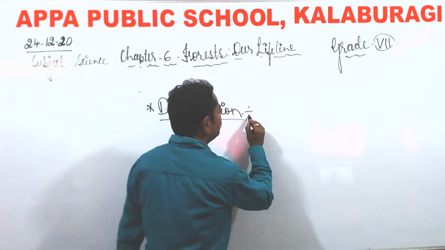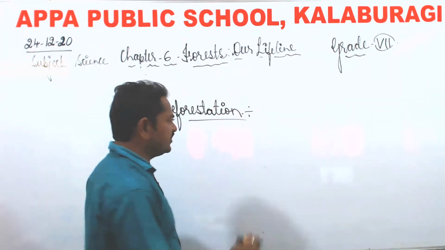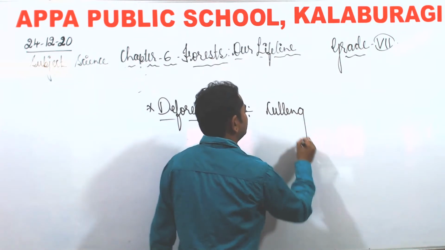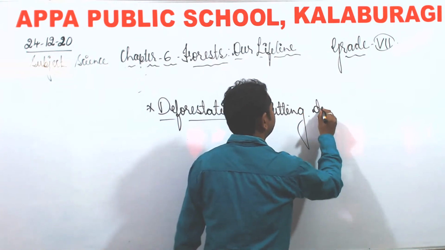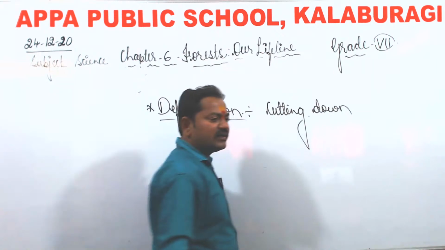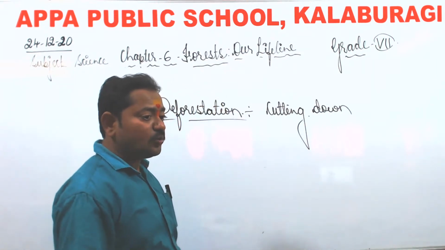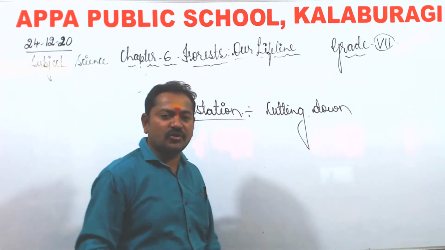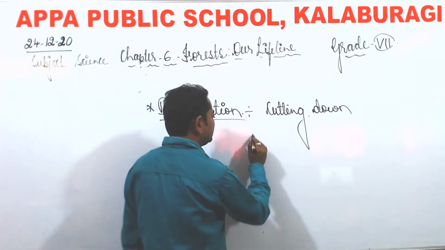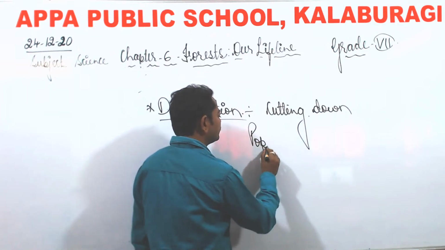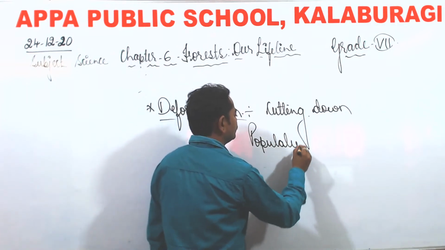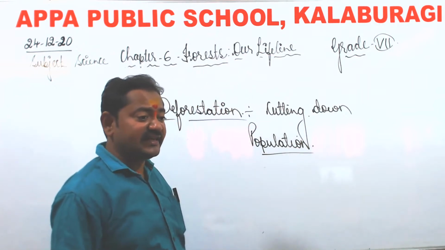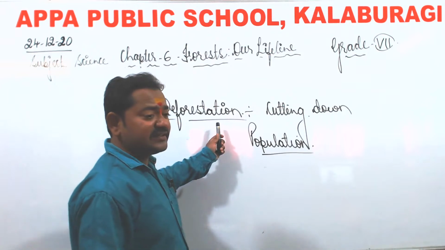What do you mean by deforestation? Cutting down the forests is known as deforestation. Now, what is the reason for deforestation? As we all know, our population is increasing rapidly day by day. Because of this, you see what happens? Man, for his selfish needs, is destroying the forest.